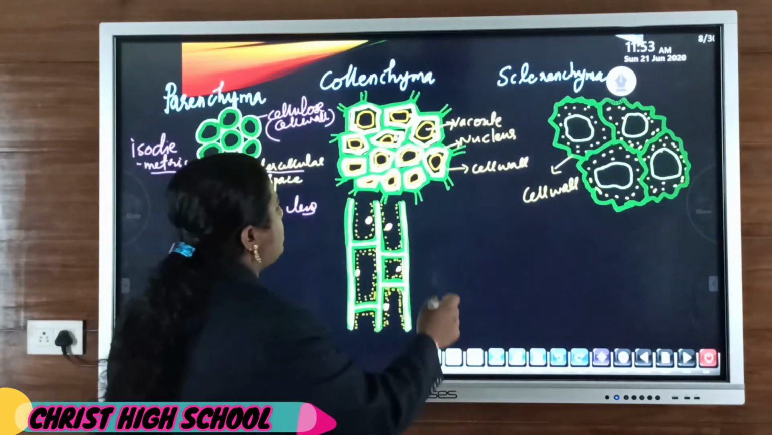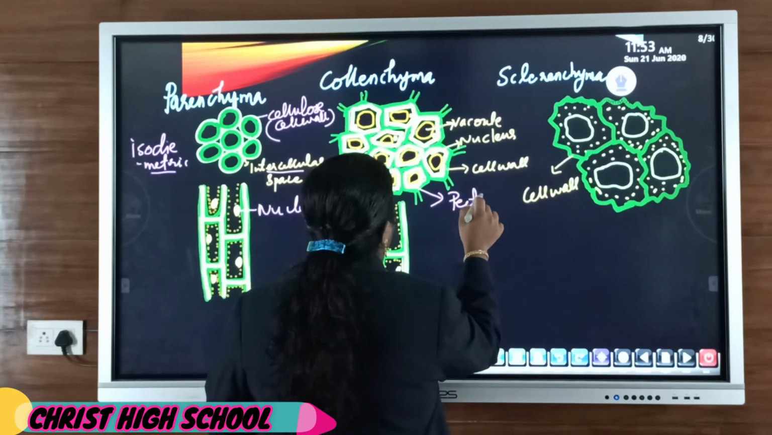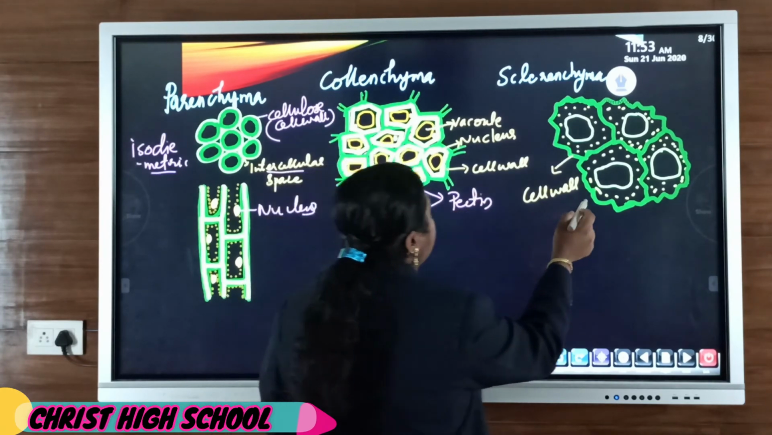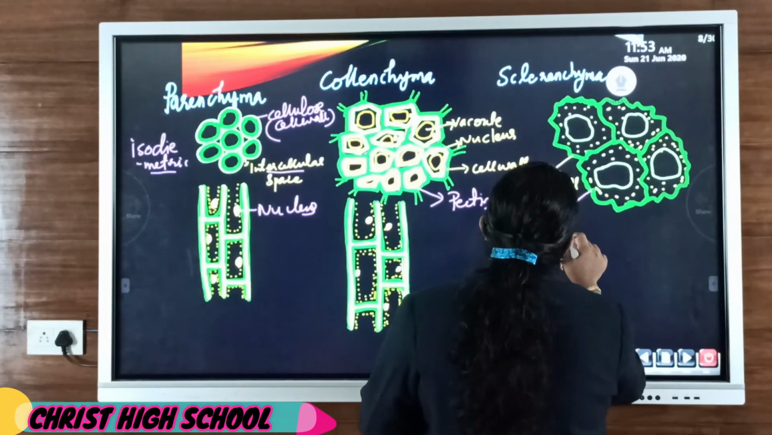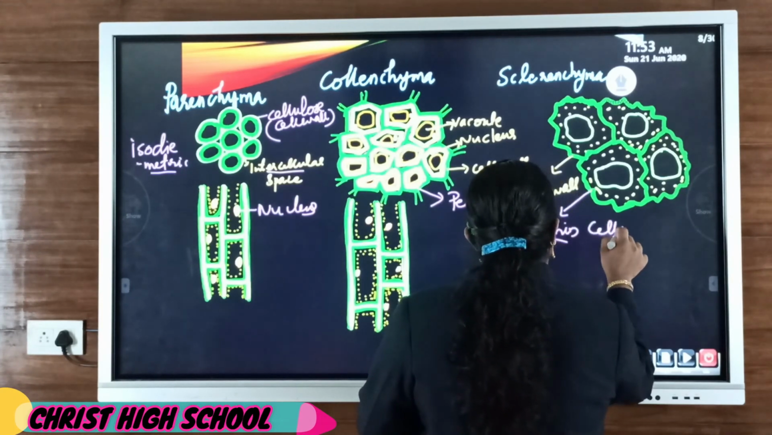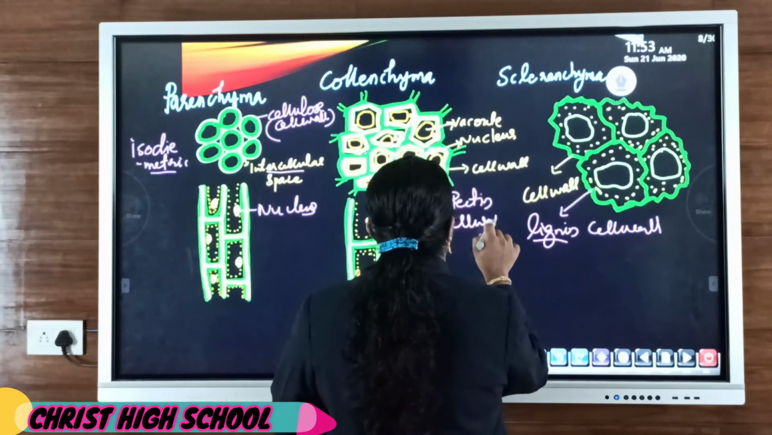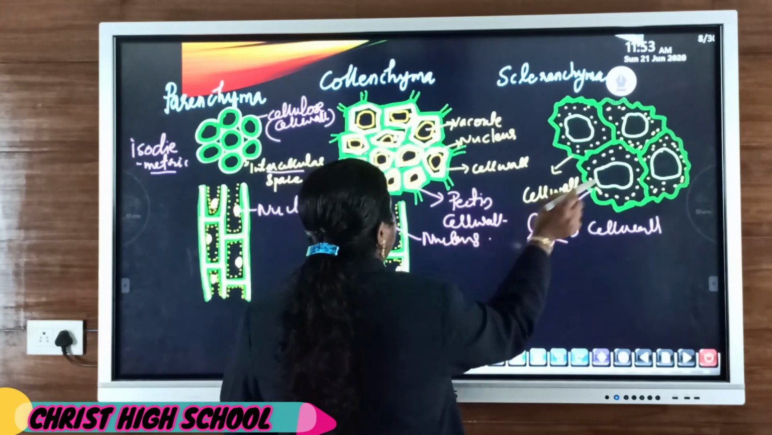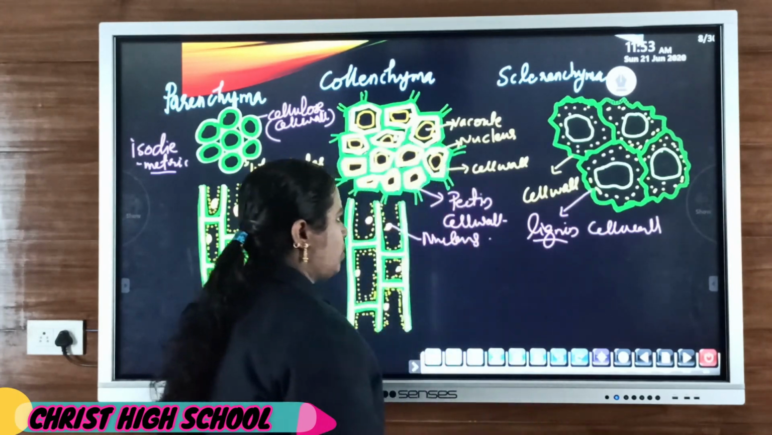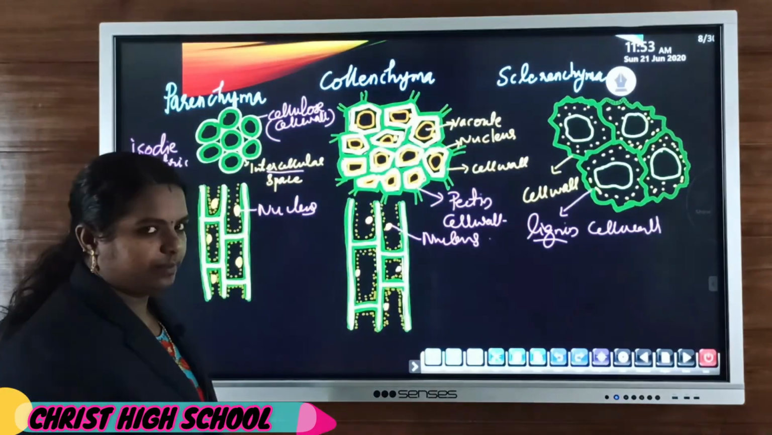Then here the cell wall is made up of pectin, and here the cell wall is made up of lignin. Cell wall is lignin, cell wall is pectin. Then here also the nucleus is present, but here there is no protoplasm at all. Why is protoplasm absent? Because they are dead. Clear?